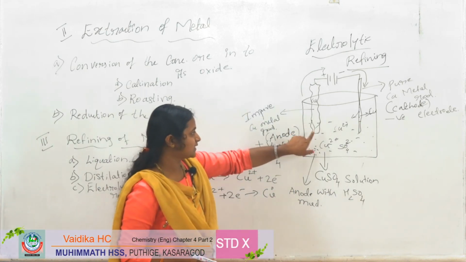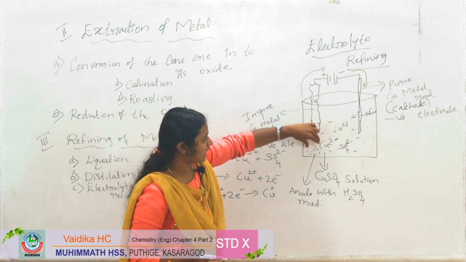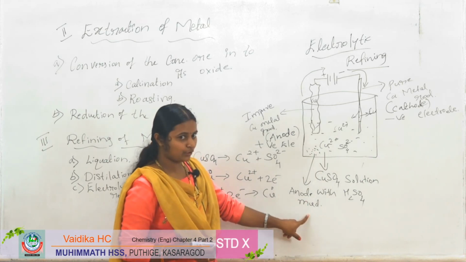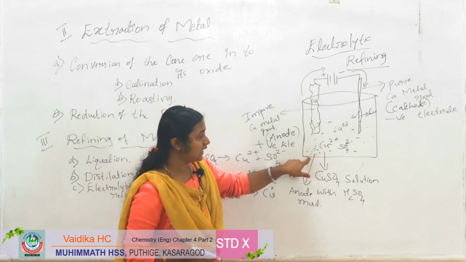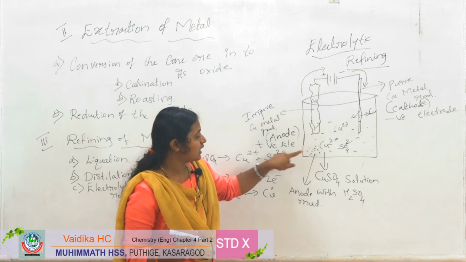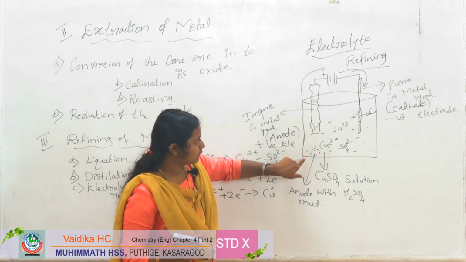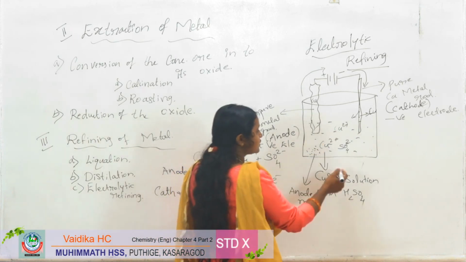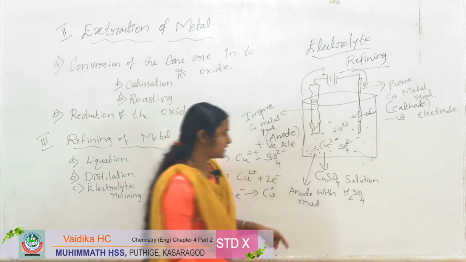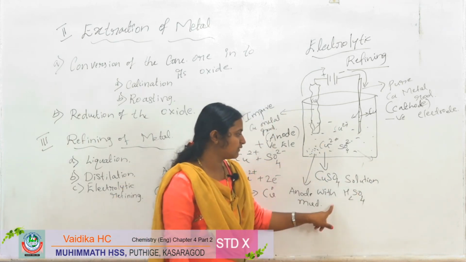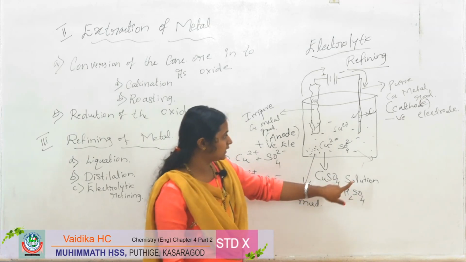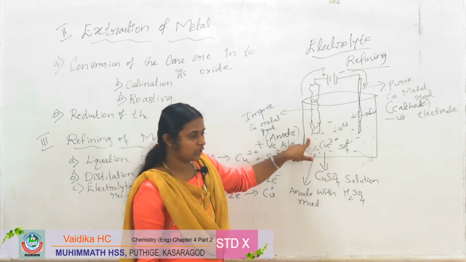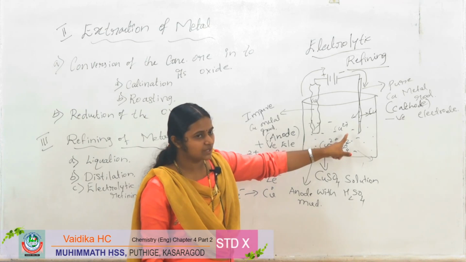Because it is at the anode, the impurity falling from here is called anode mud. Only the insoluble impurity will stay here, but the soluble impurity will be in the solution itself, that is, the copper sulfate solution with the sulfuric acid. If the impurity is soluble, it will remain in soluble form.